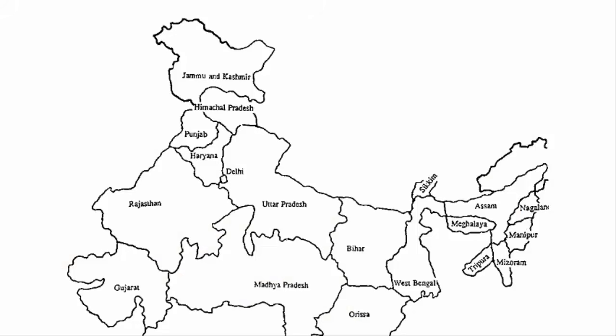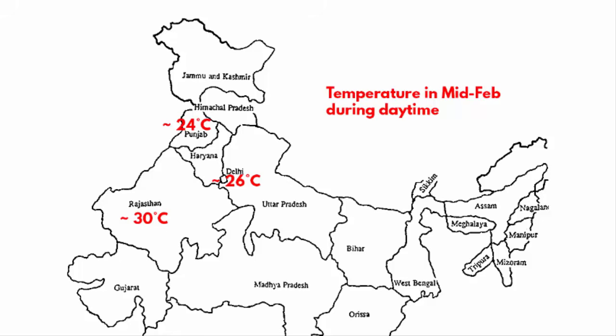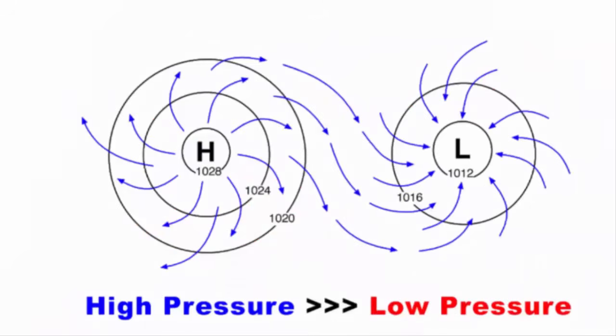In North India, temperature starts to increase from the mid of February. During daytime, the temperature in the region of Rajasthan, Delhi, Punjab, Haryana and UP goes around 25 to 30 degrees Celsius. The temperature goes up further in the month of March. As a result, these North Indian states become warm, creating a low pressure zone. And we know that air moves from high pressure area to low pressure area.